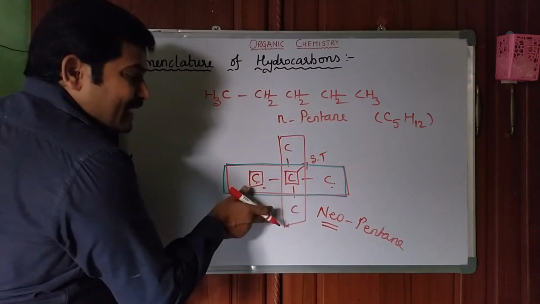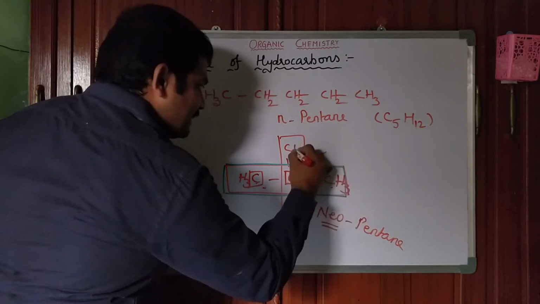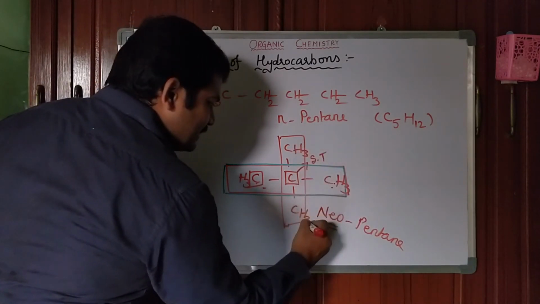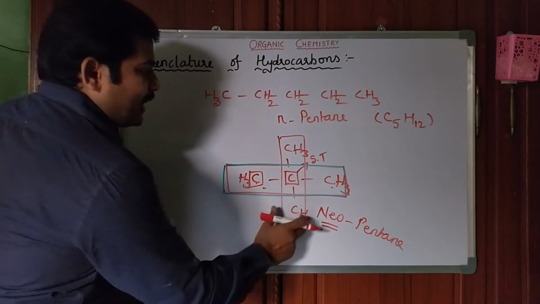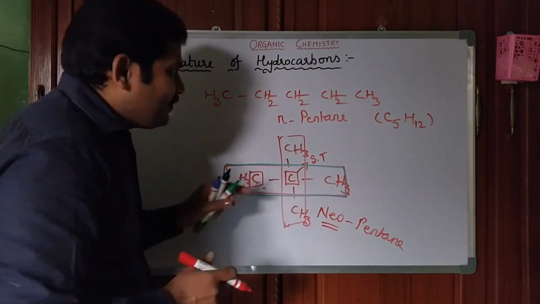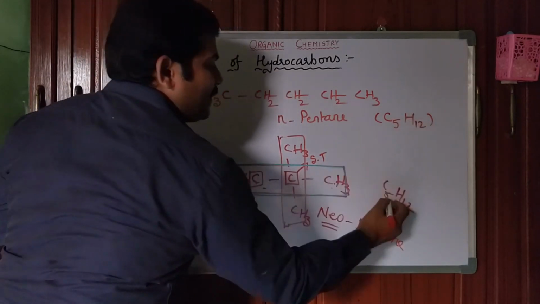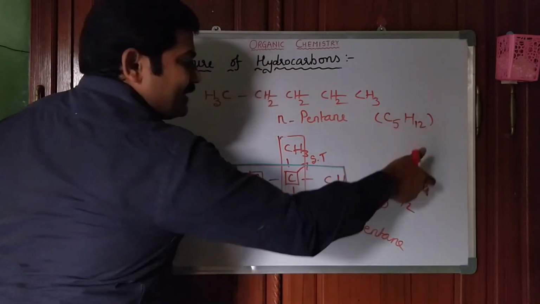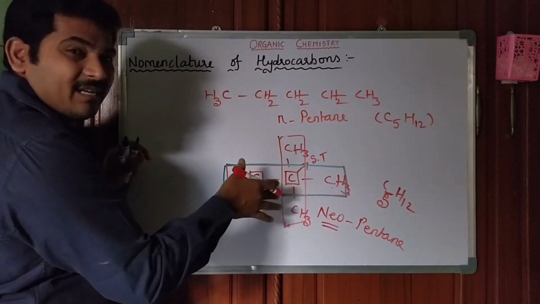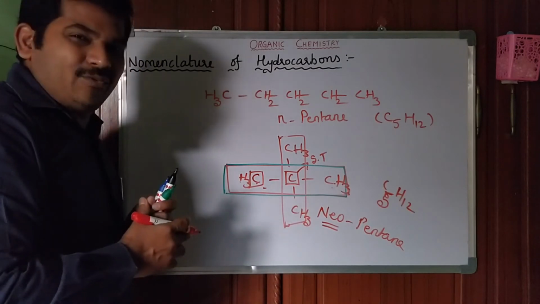In this particular case also, fill the valency: CH3, CH3, CH3, CH3. 3 fours are 12, so H12. How many carbons? 5 carbons. Same molecular formula, but different structural formulas. Hence, these are called structural isomers.